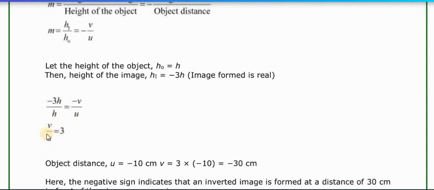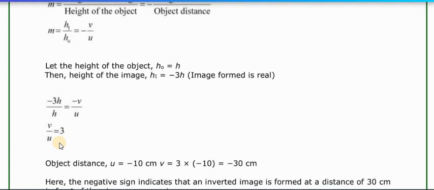So here we have the value of u, that is minus 10. It is 10 only, but we are keeping minus. Why are we using minus? Because the question already mentions a real image, and a real image we get only if we are using the concave mirror.